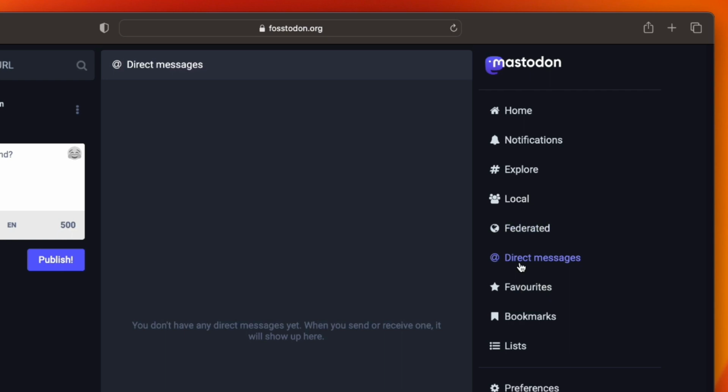We have direct messages. Similar to Twitter, someone can message you. That information stays on this server, so it's always a good thing to keep in mind. Don't share sensitive information over direct messages.